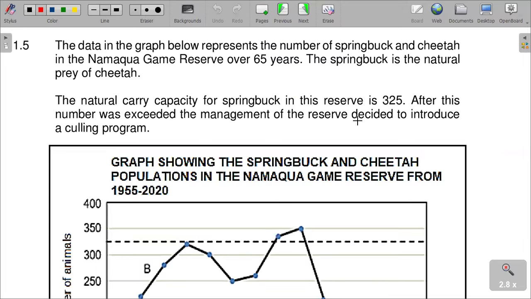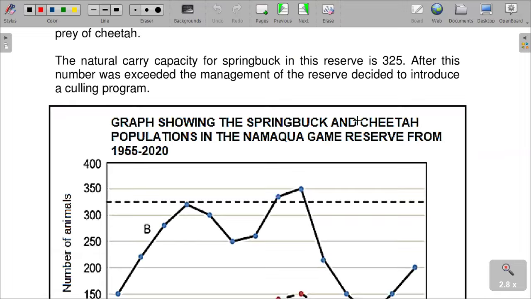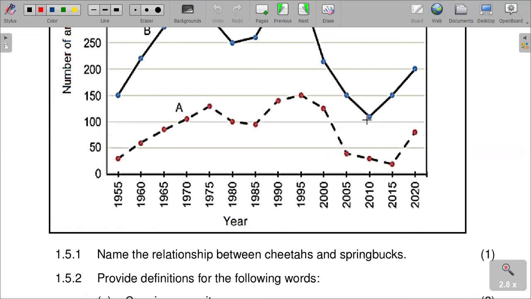After this number was exceeded, the management of the reserve decided to introduce a culling program. Culling is the process of killing and removal of unproductive animals from a certain population species. That's what we call culling.